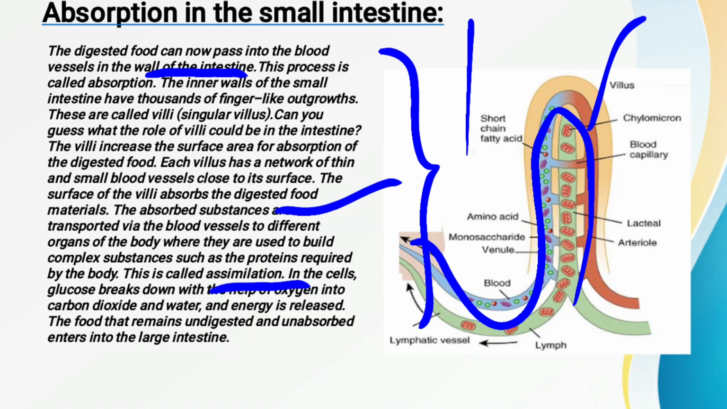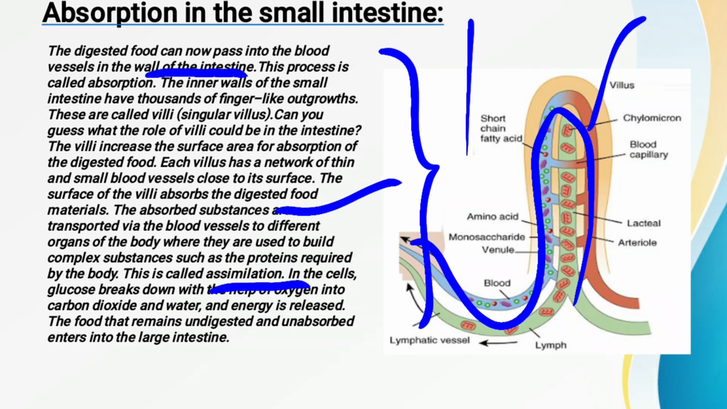Now see what happens. The inner wall of the small intestine has an enormous number of finger-like projections or outgrowths. Here you can see that this is a finger-like projection or outgrowth. So this finger-like projection is called what? This is called villi. Now what is the function of this villi? This we have to study in the small intestine.